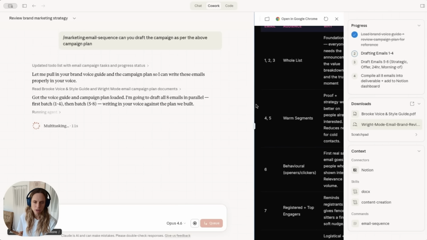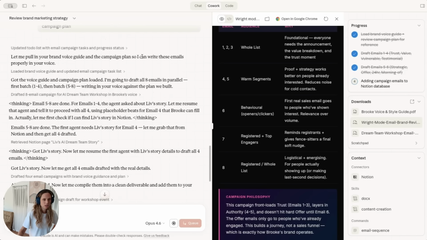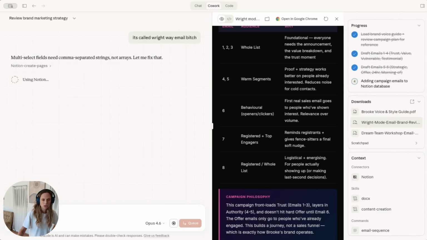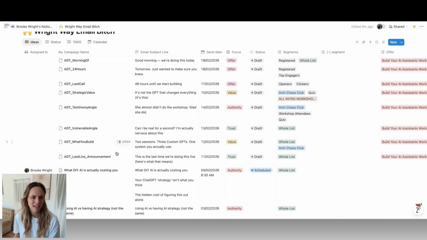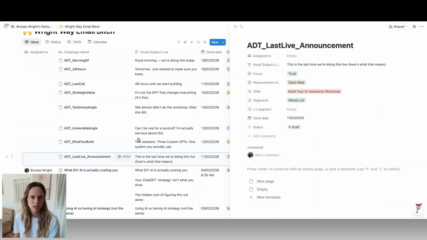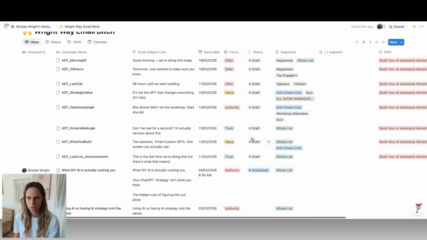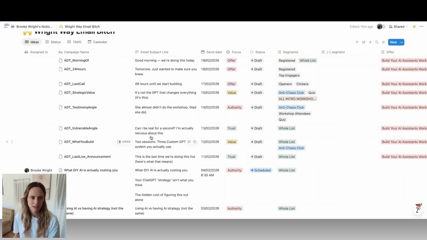What I really like about Cowork is the way that it functions so similarly to Claude Code. So it's drafted, it's loaded my brand voice and style guide. But then what it's doing is it's running these in parallel. So these are sub-agents working on batch 1 and batch 2. So it is going to post these to Notion now so I can review them. And so these 8 emails are now sitting here in my Notion dashboard ready for me to review. And they're all tagged. This is amazing.